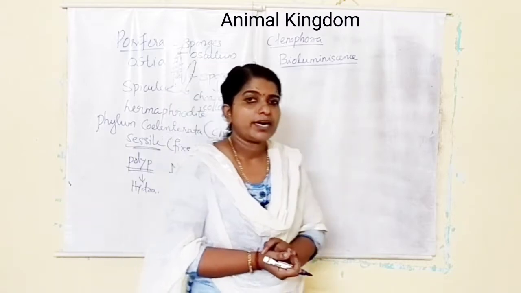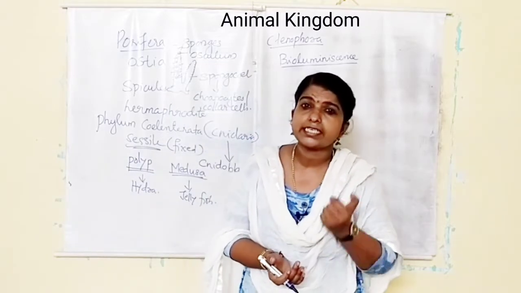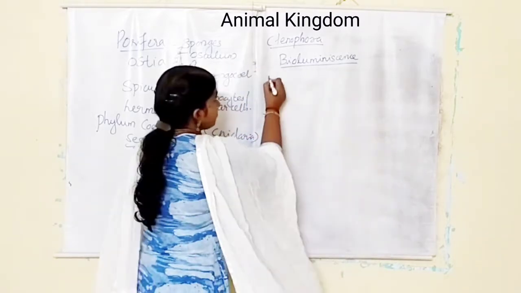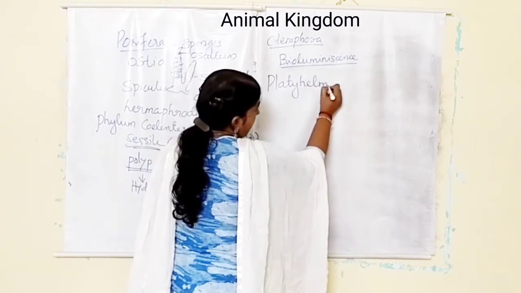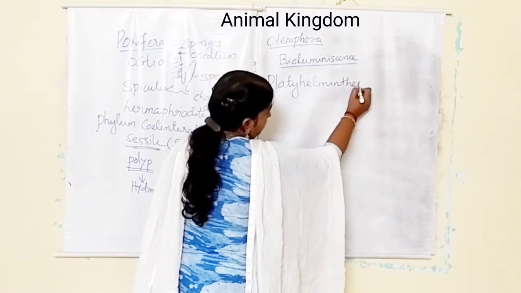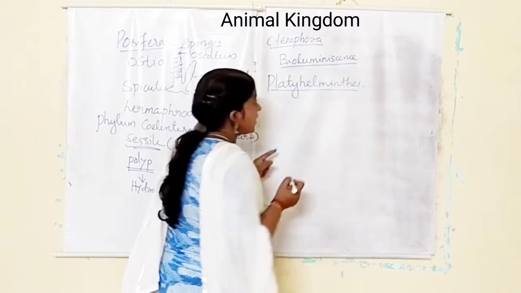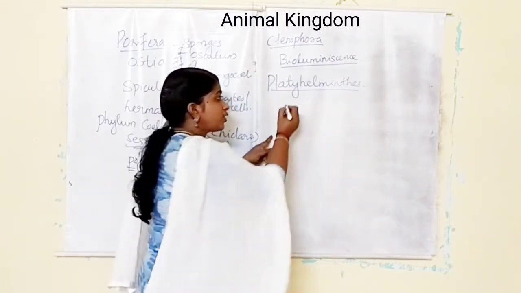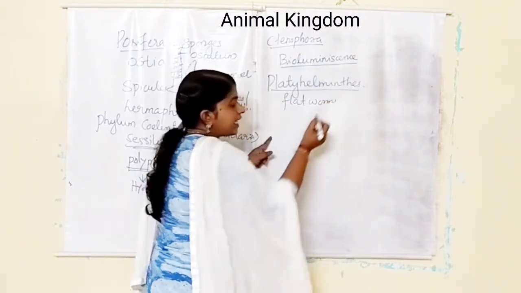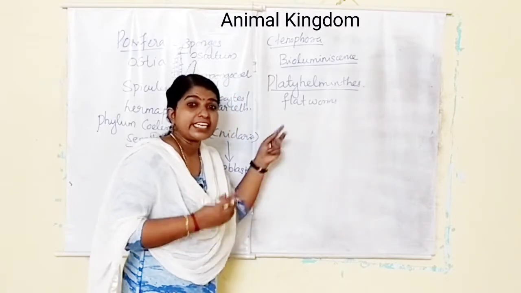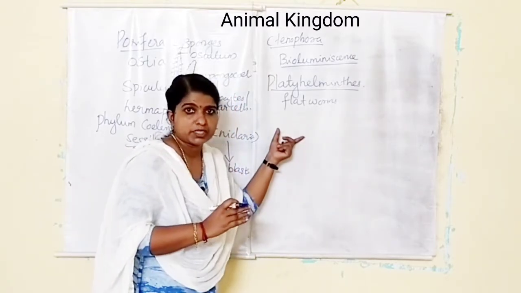The next one is phylum Platyhelminthes. They are generally known as flatworms. They are dorsiventrally flat, leaf-like organisms.